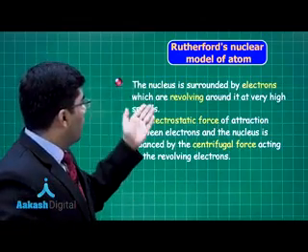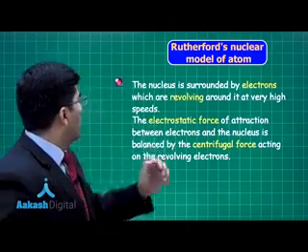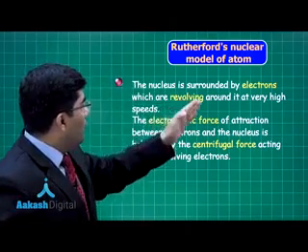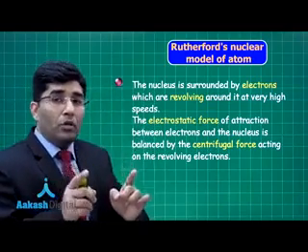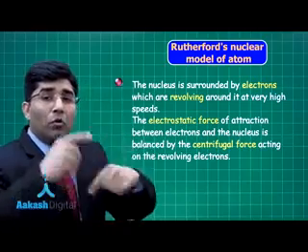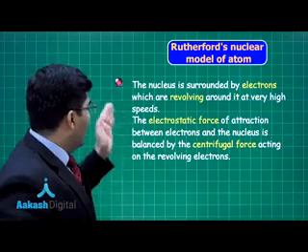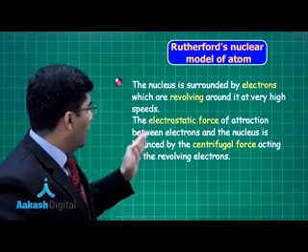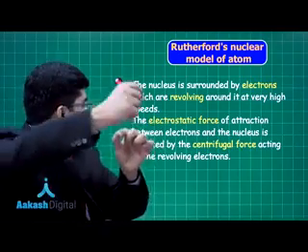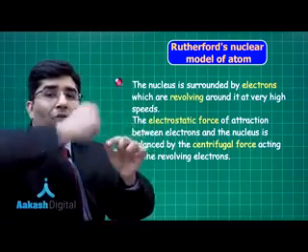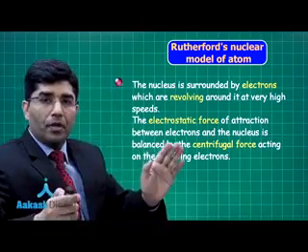Now, the fourth point, the nucleus is surrounded by the electrons, which we were talking about, revolving around with a very high speed. He was the first person to tell us about the planetary motion of the electrons around the nucleus. And he is saying the electrostatic force of attraction between the nucleus and the electron is balanced by the centrifugal force and electrons are moving around the nucleus, right?